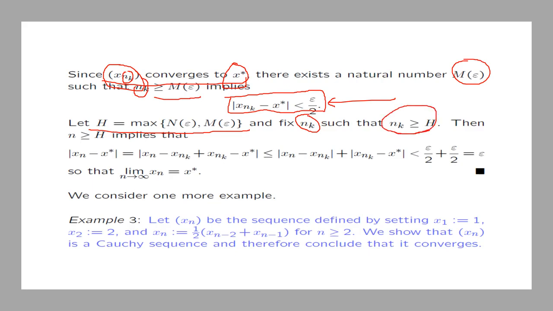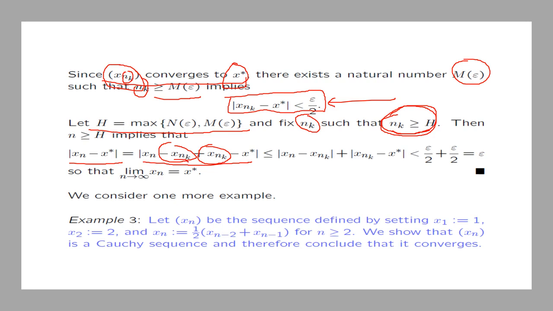Then the distance between xn and x star can be written like this. You simply introduce minus xnk plus xnk, where nk is fixed here. You can actually fix it to be H, so this will be xH.